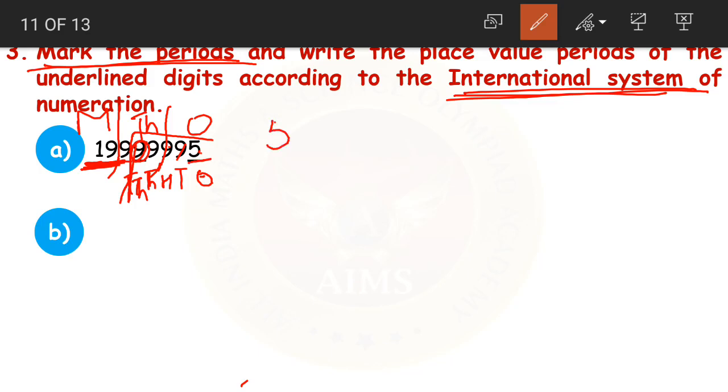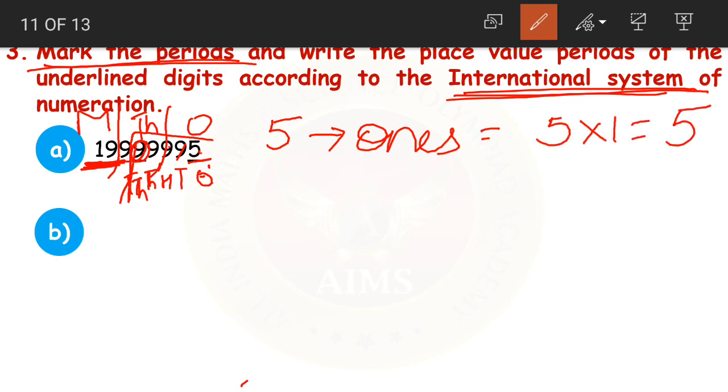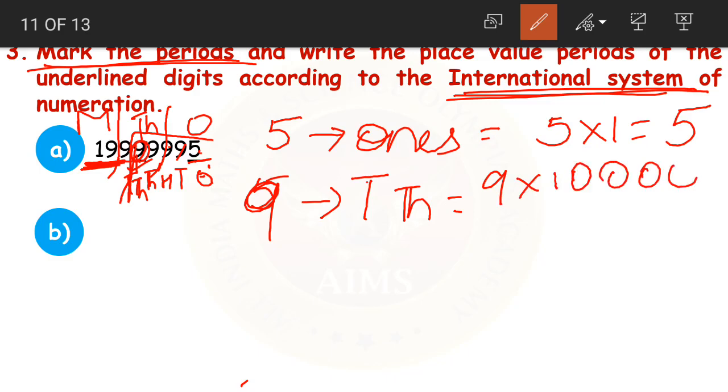First, 5 is in which place? 5 is in ones place. So the place value becomes 5 into 1, or nothing but 5. Then look at this 9, children. It is in 10,000s place. 9 is in 10,000s place. Now what will its place value be? 9 into 10,000 or 90,000. 90,000. How did I get this 90,000?